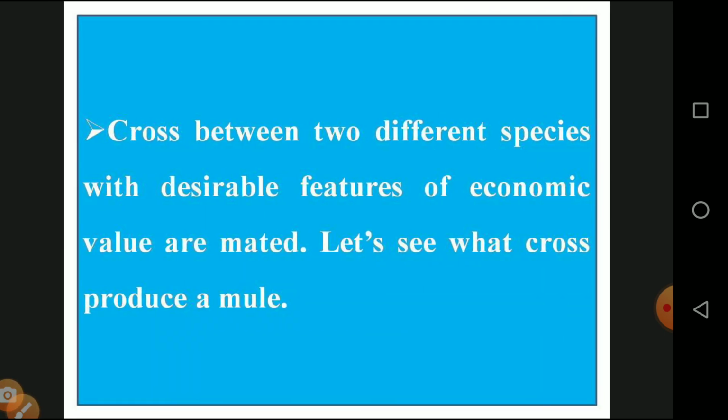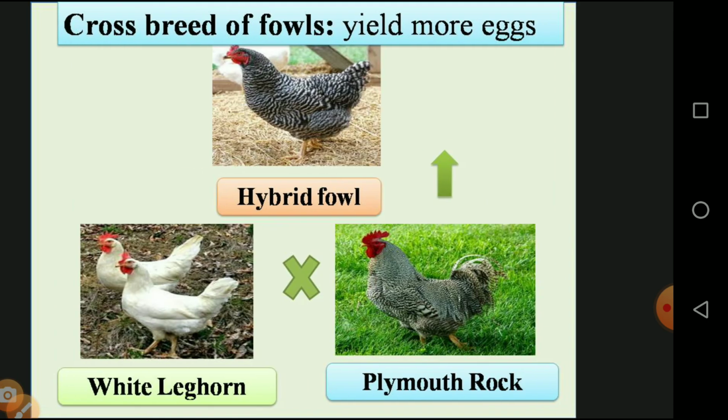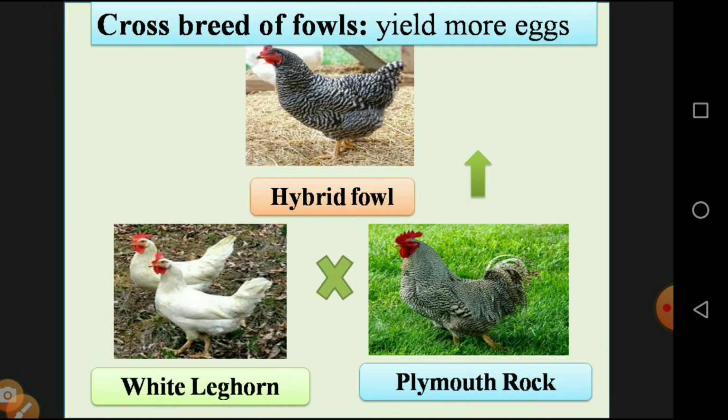Then in crossbreeding, two different species with desirable features of economic value are mated. Only for economic value, they produce the new varieties. Let us see what cross produced a mule. And the crossbreed is, from an information point of view, a more-to-know question. Crossbreeding of fowls yields more eggs. Hybrid fowls are produced by means of White Leghorn and Plymouth Rock. Compared with these two varieties, the hybrid fowls are produced.